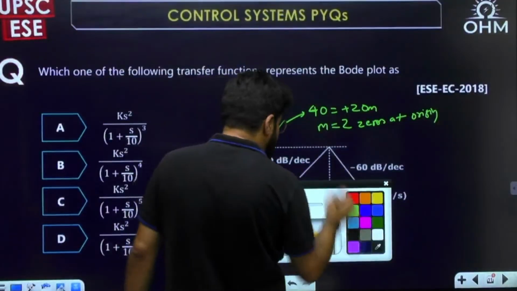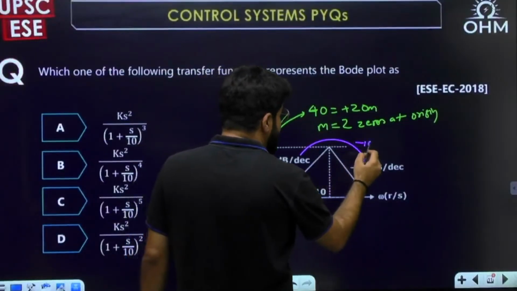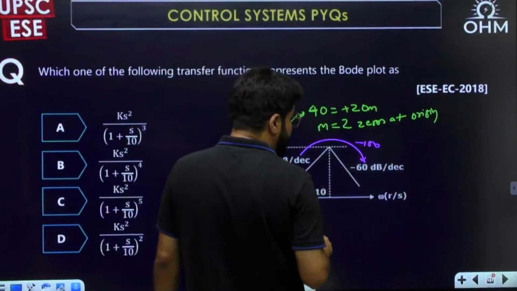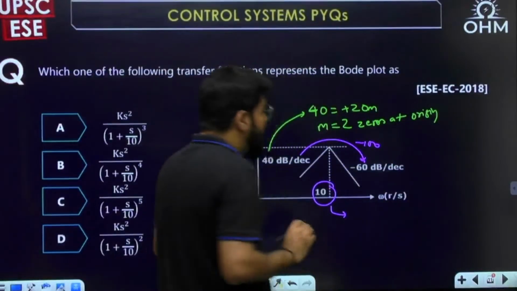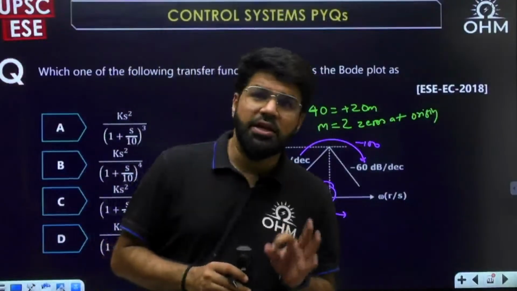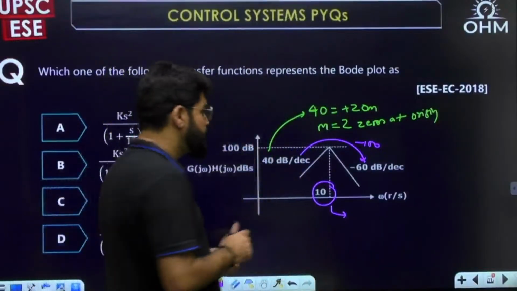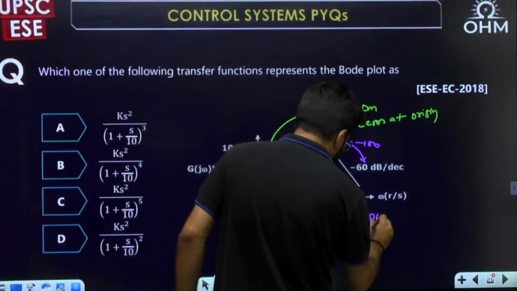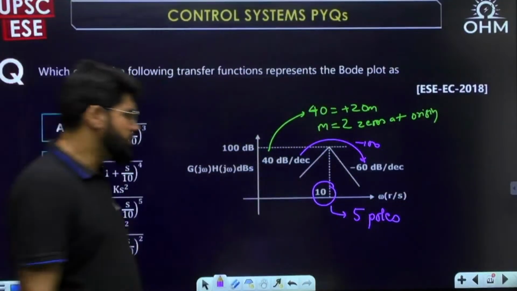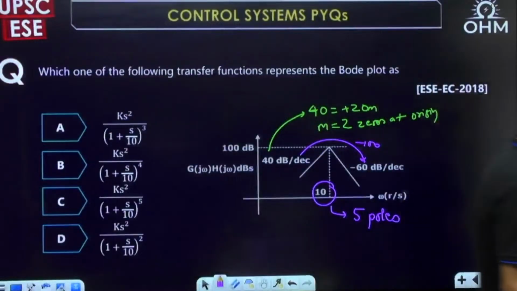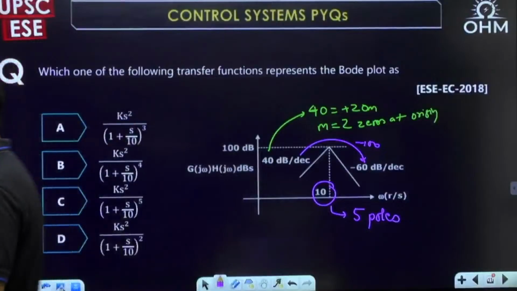How much is the slope change? From 40 to minus 60, it's a change of minus 100. At every pole, the slope changes by minus 20. But if there is a slope change of minus 100, it should represent 5 poles. It should be representing the 5 poles, correct?